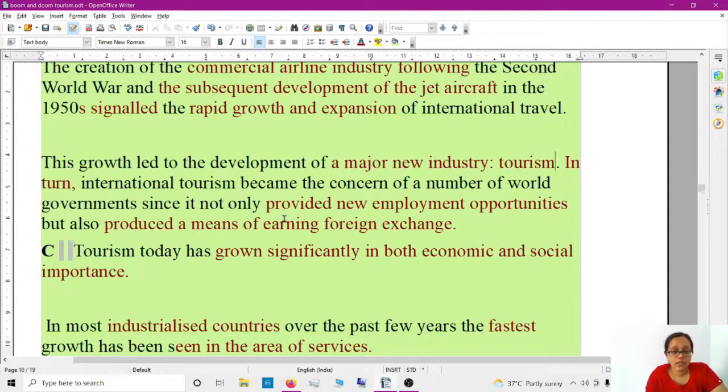See, I already created one video related to tourism. There are also the same points, foreign exchange. Okay, so that is the importance of tourism, and the points will be more, several times it's the same. So what are the positive sides of tourism? It provides new employment opportunities, produces a means of earning foreign exchange, investment.